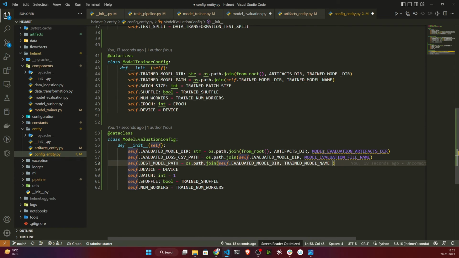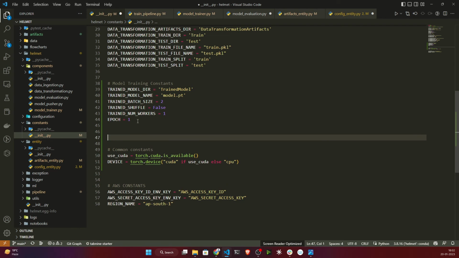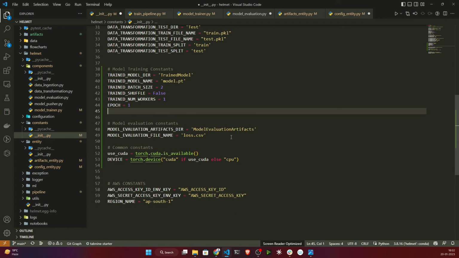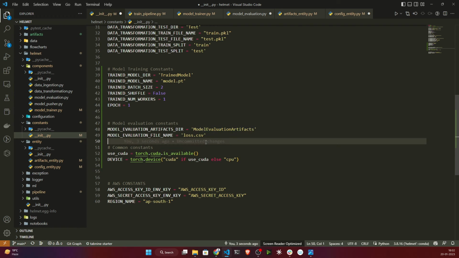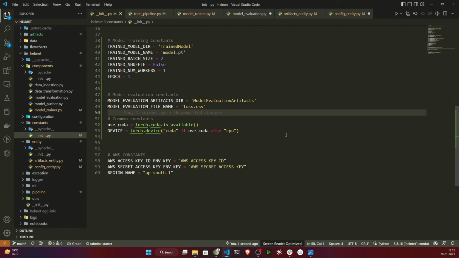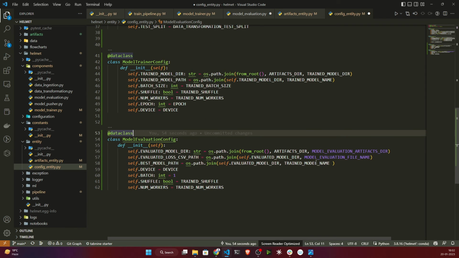So now we need to initialize these variables inside our constant. I'll open the constant, and here I will mention the model evaluation constants. It will create a model evaluation folder inside artifacts, and it will create one CSV file called loss.csv, where it will save all the losses. Once it is done, I will open my config entity. Now it should be accessible. Okay, now I'll save this file.